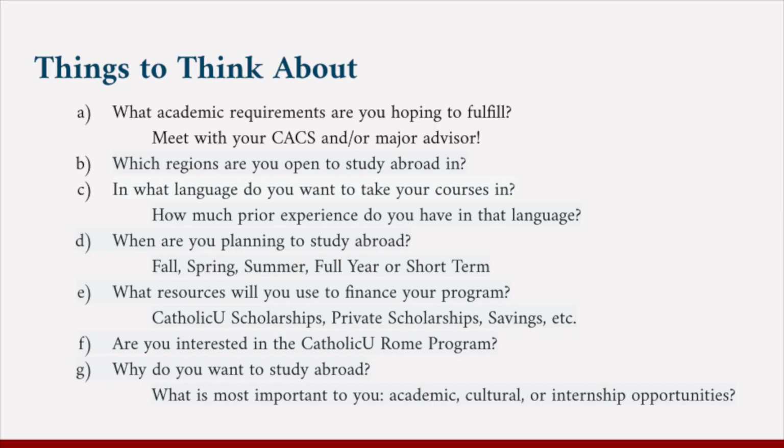But first, let's go through some questions that can help you determine which study abroad program will be right for you. You'll want to figure out what academic requirements you hope to fulfill while you're studying abroad. We recommend meeting with your advisor from the Center for Career and Academic Success and/or your major advisor to make a plan. Start to think about what regions you'll be open to studying abroad in. What language do you want to take your courses in? When are you planning to study abroad? What resources will you use to finance your programs?